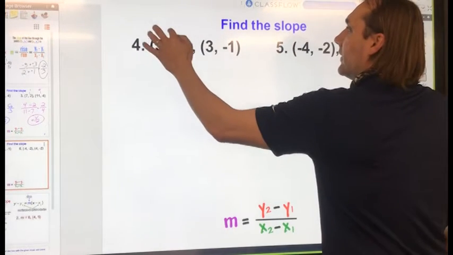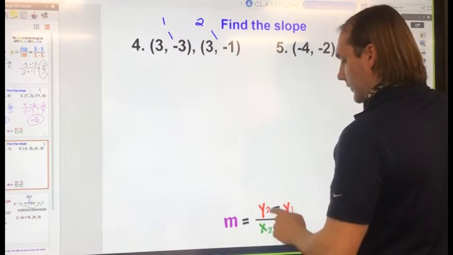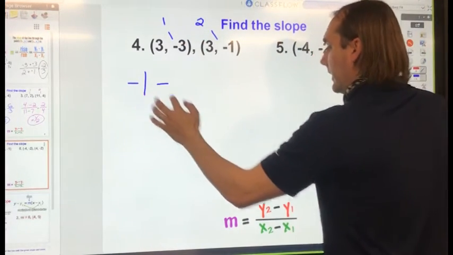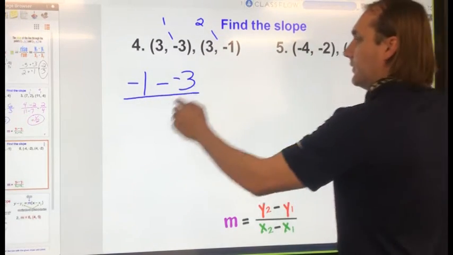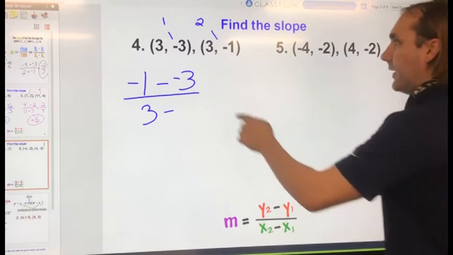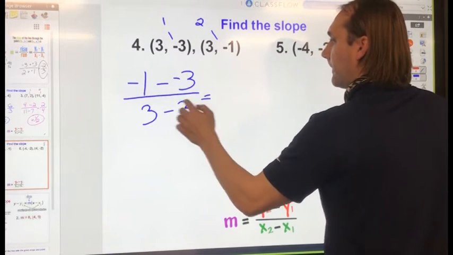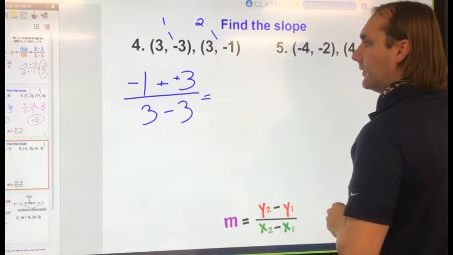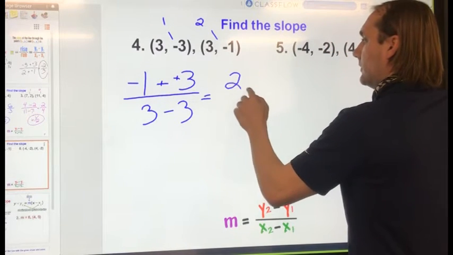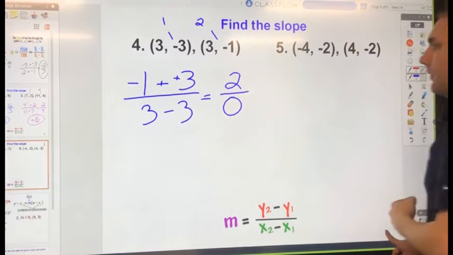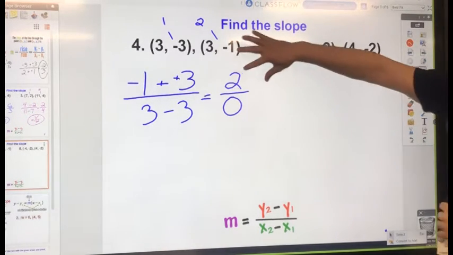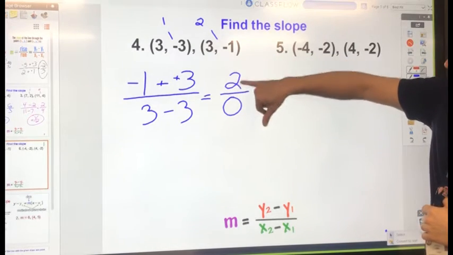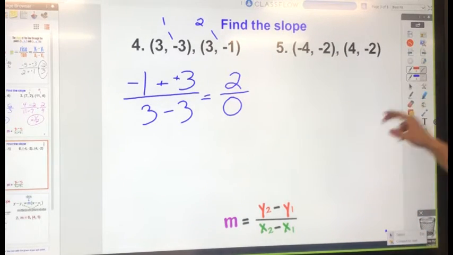Let's go through our process and call this 1 and 2. So y2, negative 1, minus y1, which is negative 3, all over x2, which is 3, minus x1, which is also 3. 2 negatives makes a positive. Negative 1 plus 3 is 2, all over 3 minus 3 is 0. So what is 2 over 0? Well, you can't do that. You can't take 2 away from nothing. If you were to plug this in your calculator, you would get an error message.